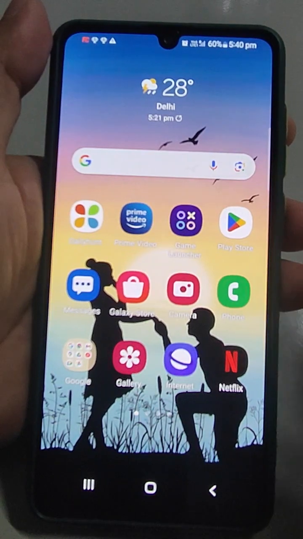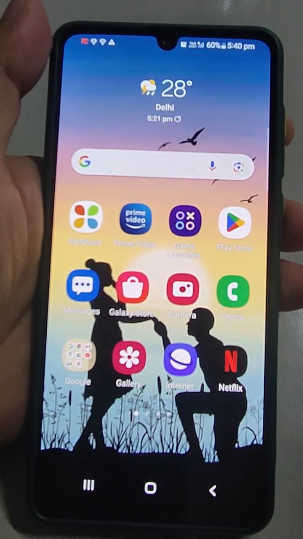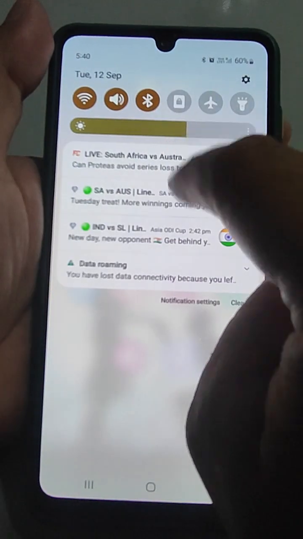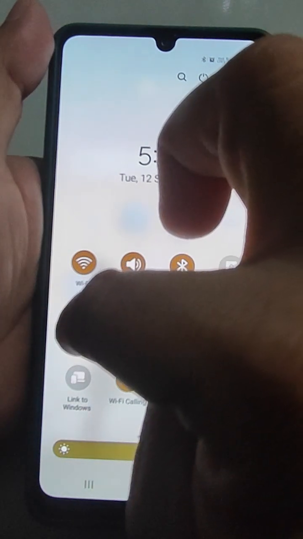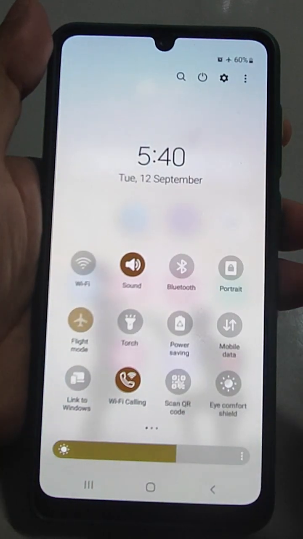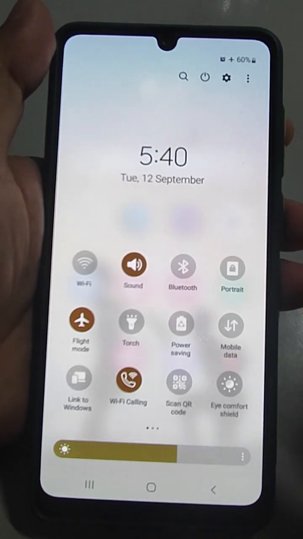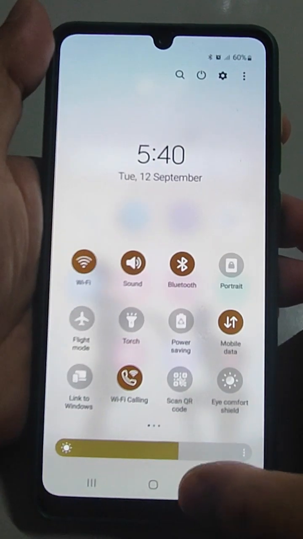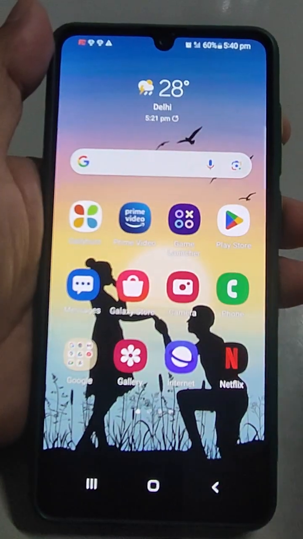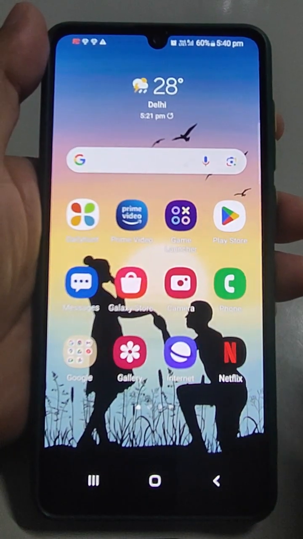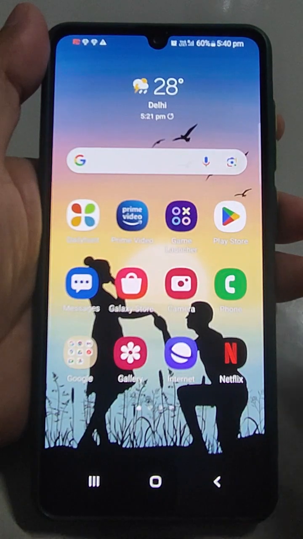If your problem still persists, then the second thing, just turn the flight mode on, wait for some time. It will reset all the flags inside the mobile and reset something more also. So after that, just turn it off and test how your Wi-Fi is working. If it is working okay, then it is fine.